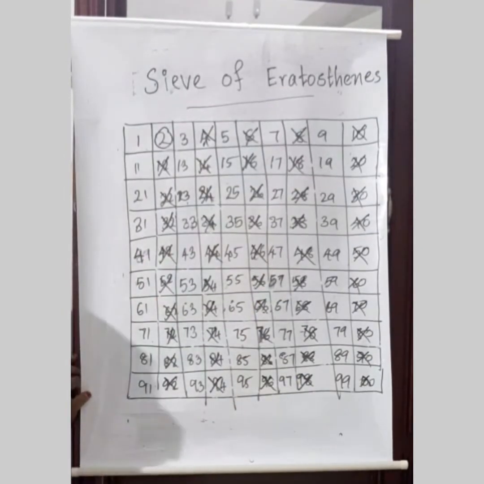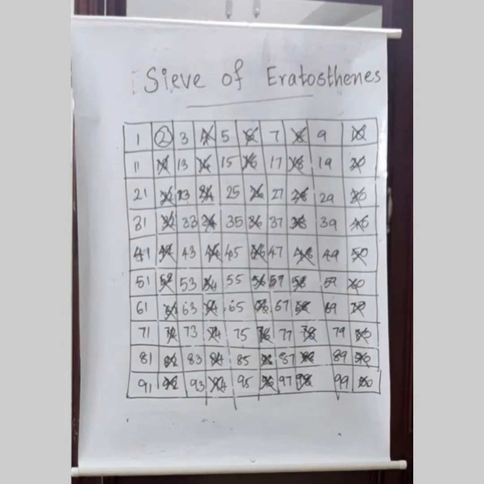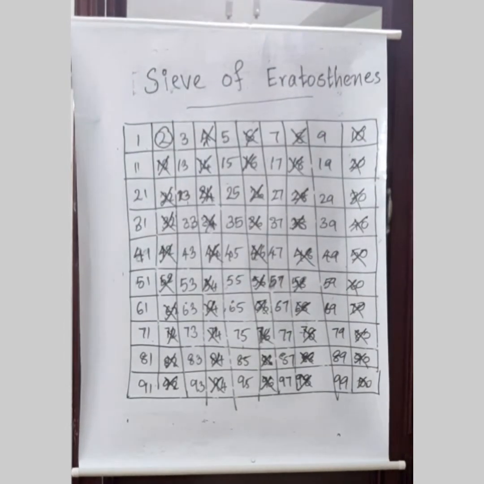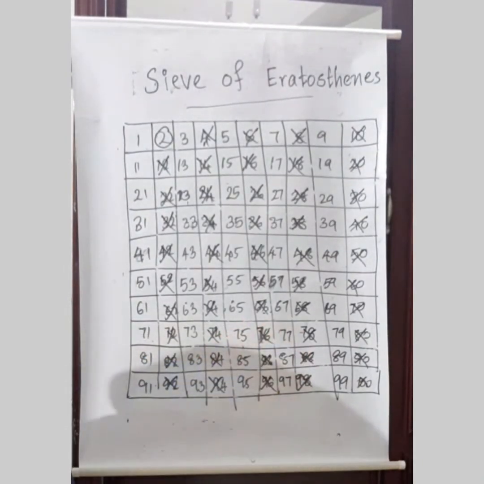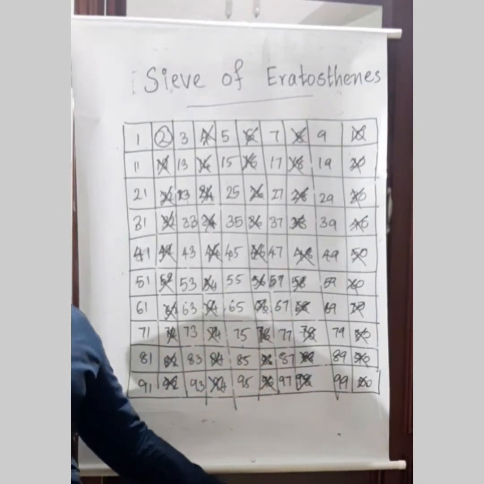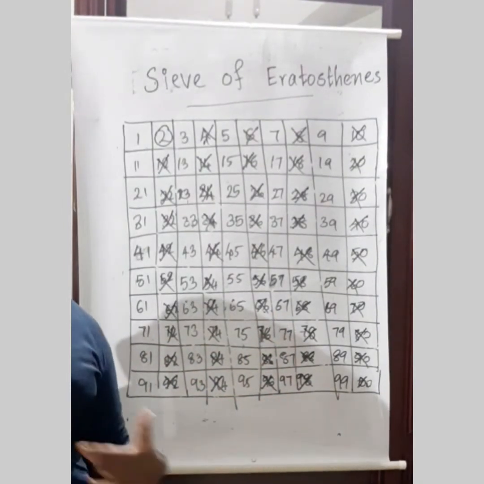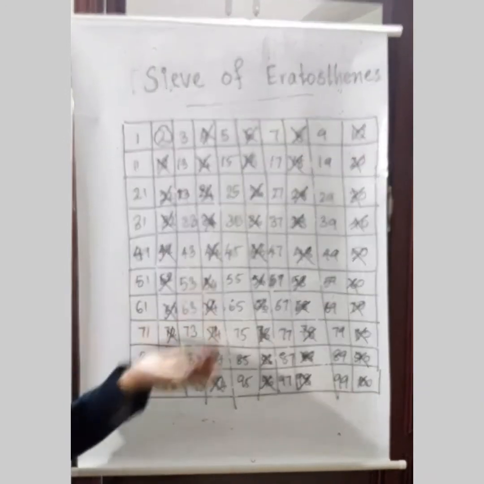So we have crossed all the multiples of 2, which means the crossed numbers are composite numbers. Now we have one prime number and many composite numbers. So what is the use of crossing the multiples of 2? Then we can eliminate many tests.